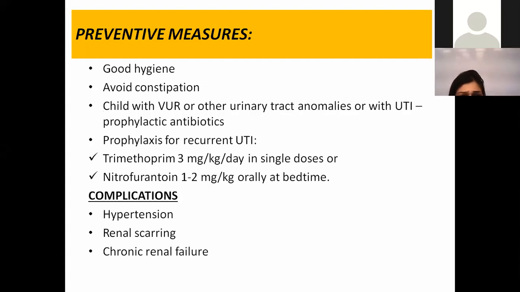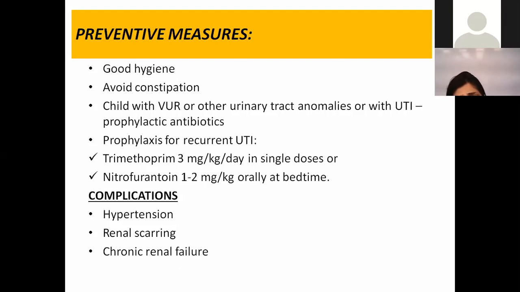So what are the preventive measures? We know bad hygiene was a risk factor, so good hygiene can prevent. We know constipation is a risk factor, so avoid constipation. We know urological issues are the ones which can cause repeated UTI. So you need to rule out if a child is having vesicoureteric reflux or any other urinary tract abnormality.